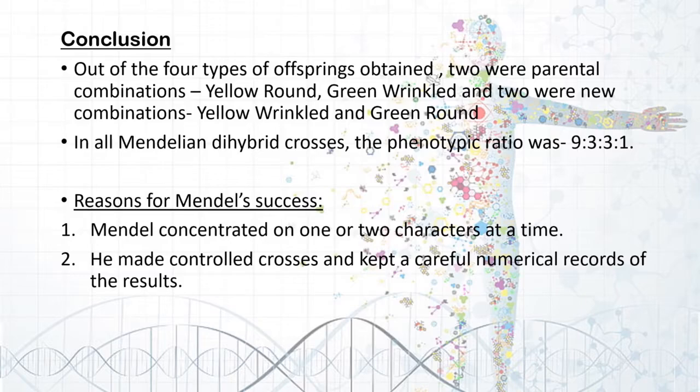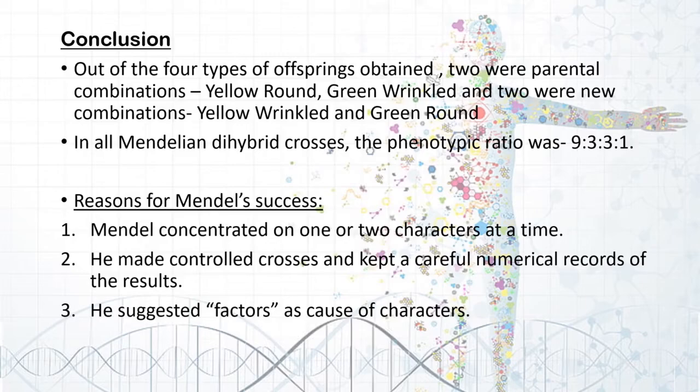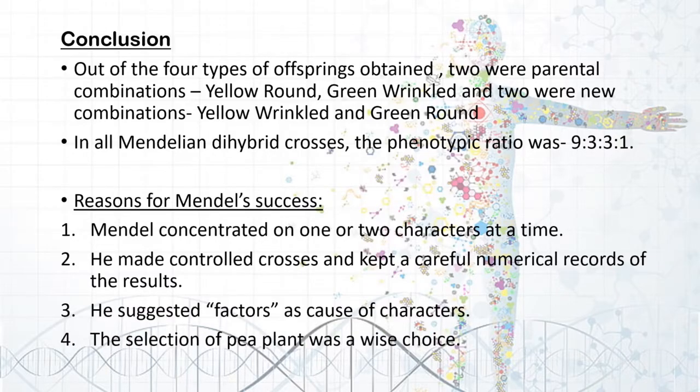These numerical records were difficult for his fellow workers to understand, but Mendel kept them. He suggested that factors are the cause of character transmission. Lastly, the selection of the pea plant was a very wise choice by Mendel, as in the pea plant there are 7 alternative characters which we can find.